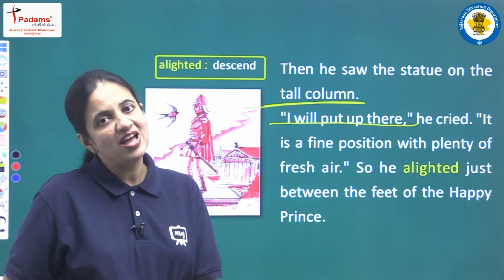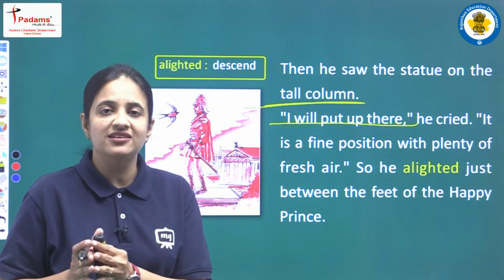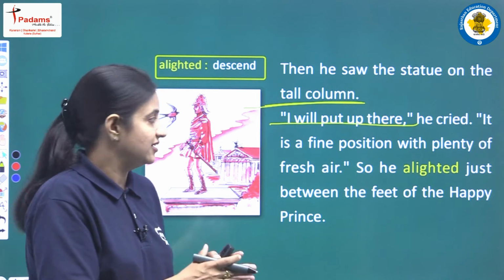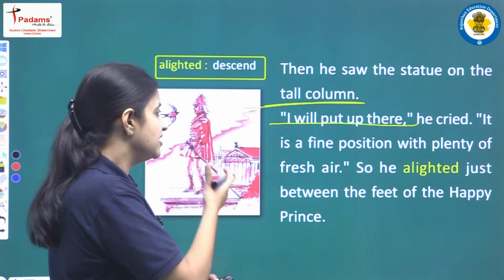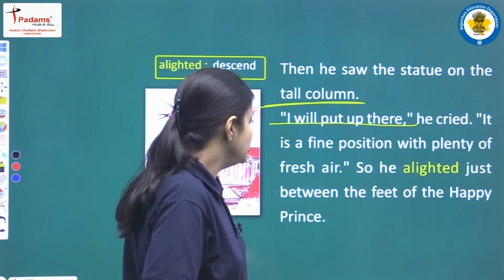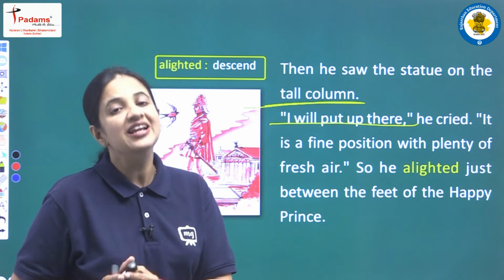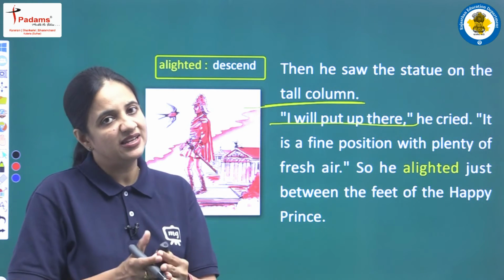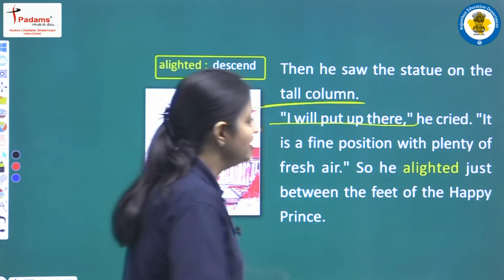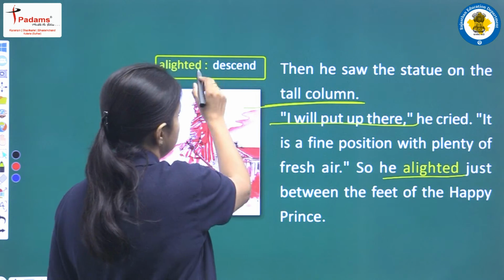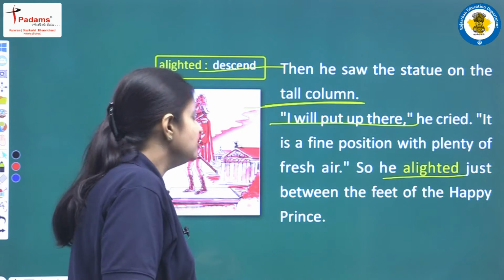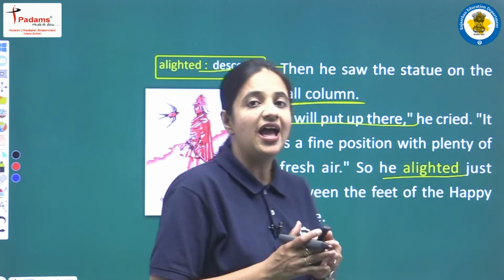So the little bird swallow decided that he will spend his night near the statue, or we can say on the statue. So he alighted just between the feet of the Happy Prince. When the little bird had decided to spend the night on the statue, finally he alighted. Alight means to descend. So finally he descended just between the feet of the Happy Prince.